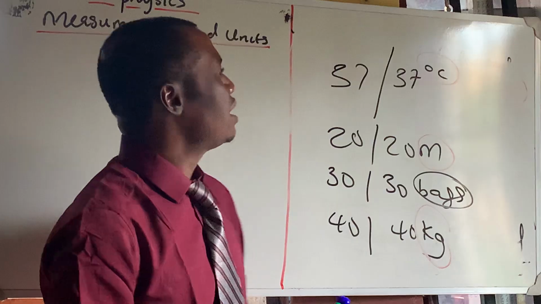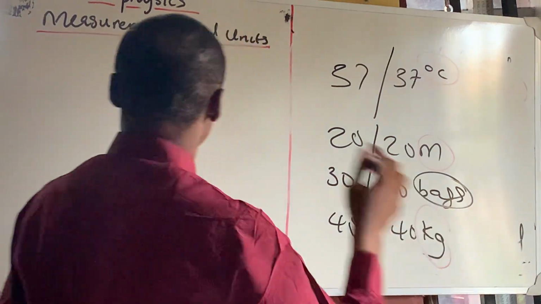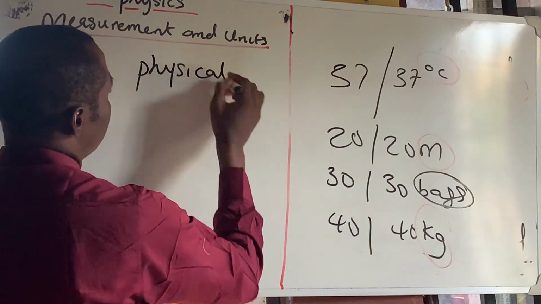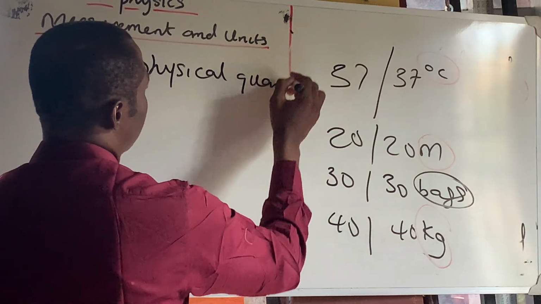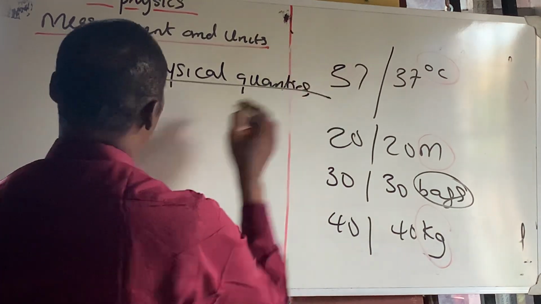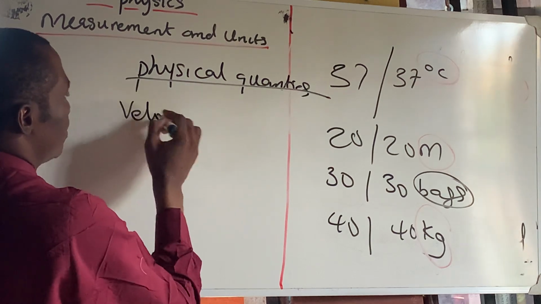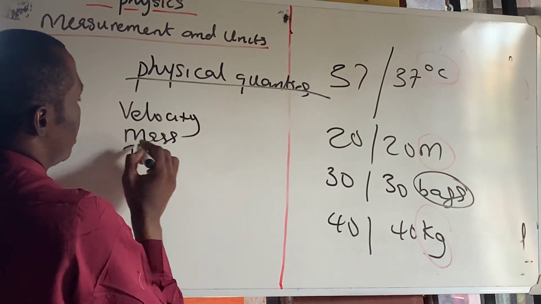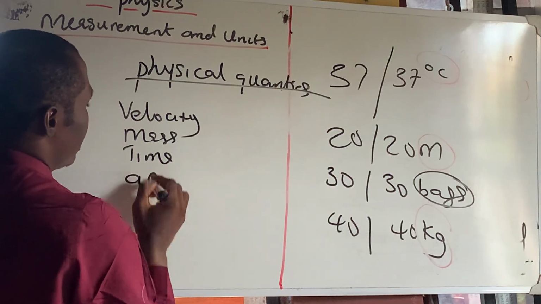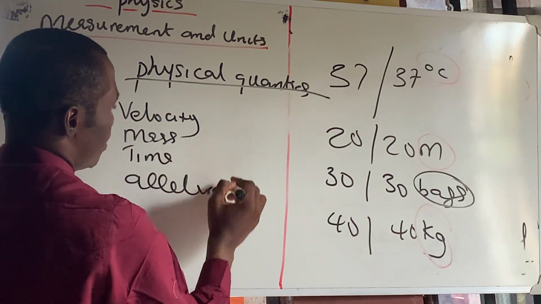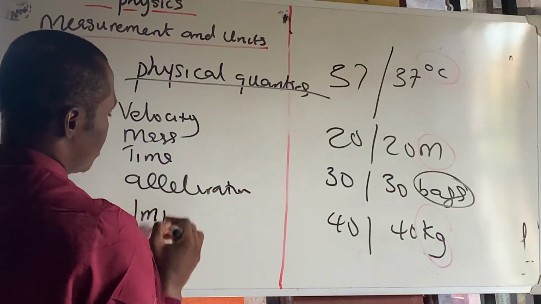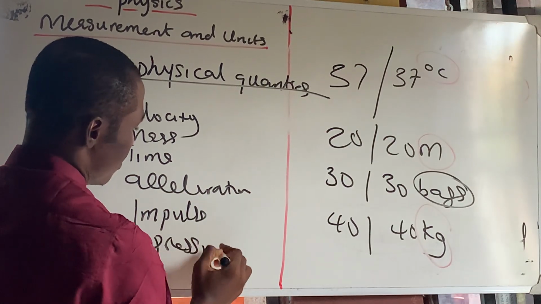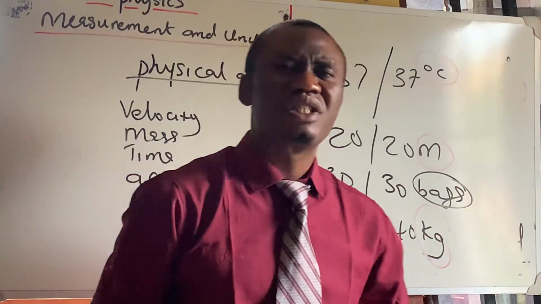But meanwhile, the physical quantities, for instance, are the velocity, the mass, the time, the acceleration, the impulse, the pressure, and a lot more, which we'll be discussing today.